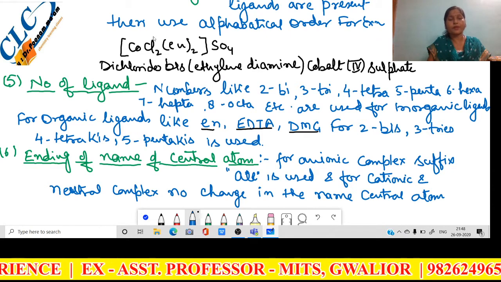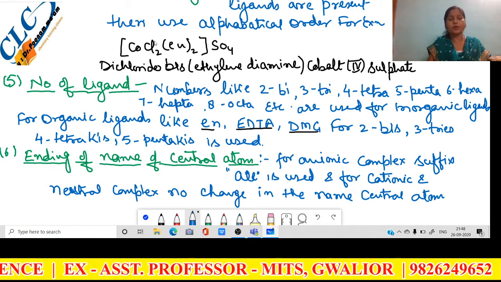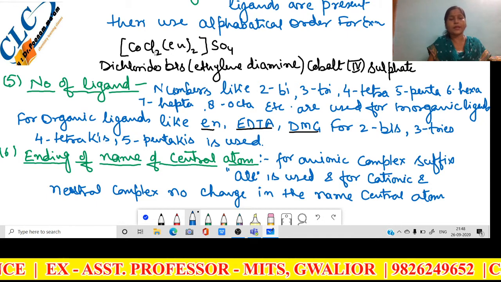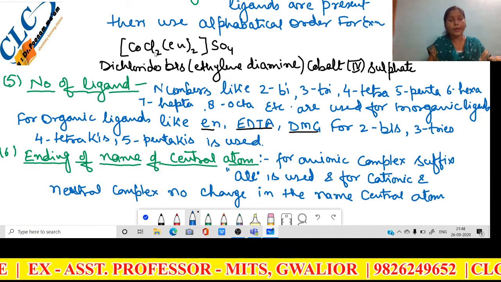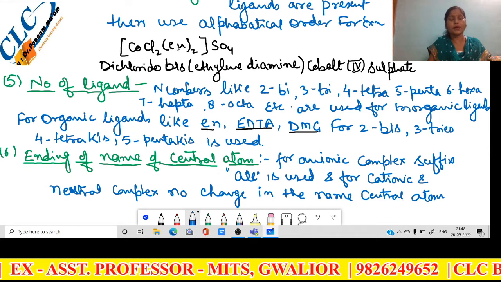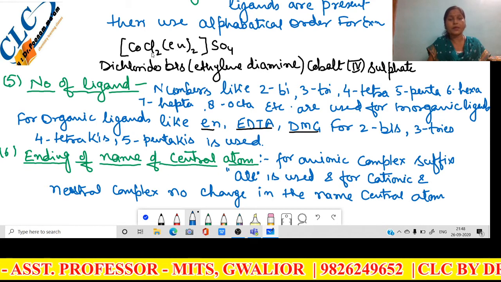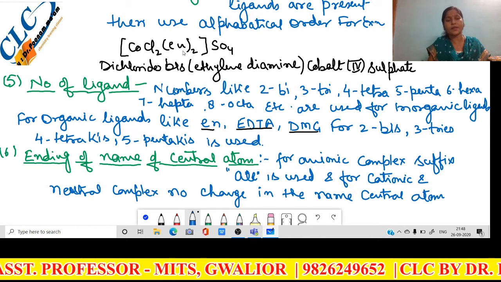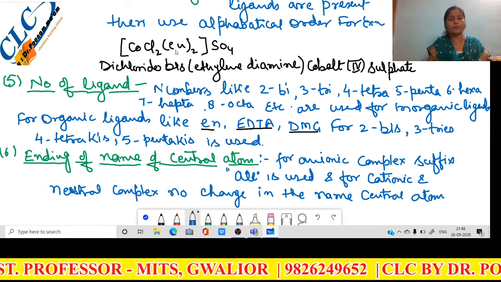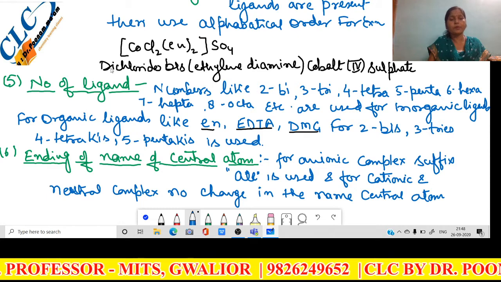First of all, write down the name of Cl, because the name of the Cl ligand is chloro or chlorido, and en is ethylenediamine. So in alphabetical manner, C is written first and then the position of E. So the name of this compound is